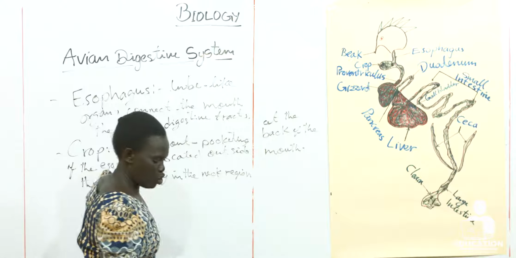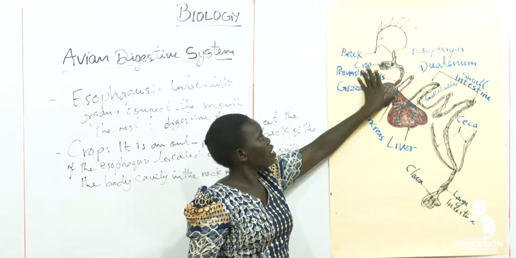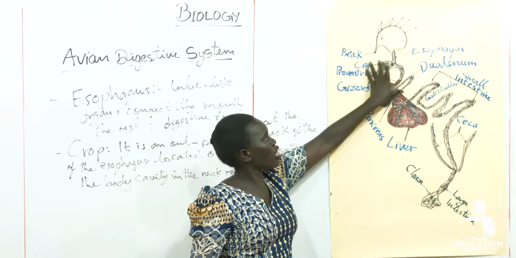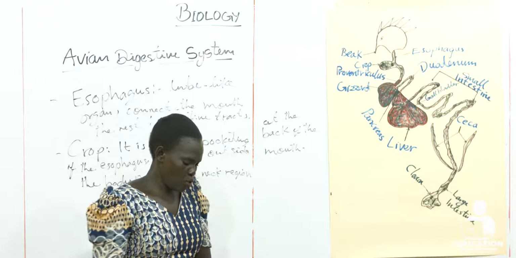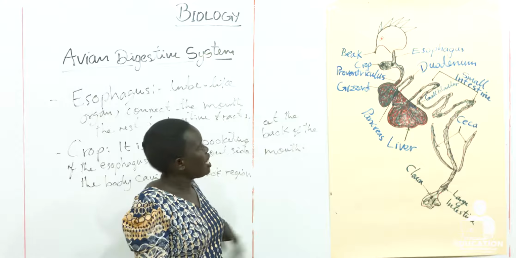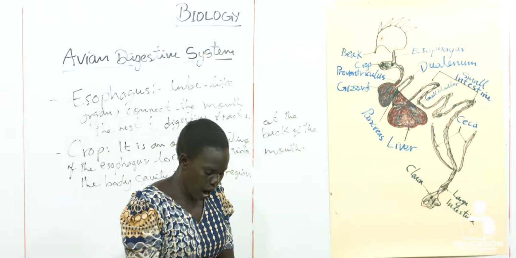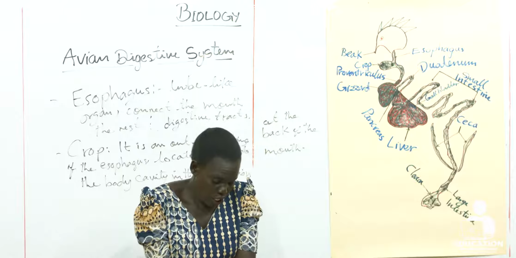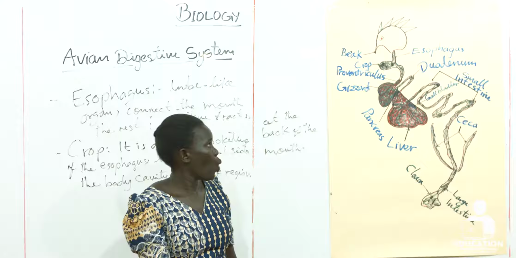So what is the function of this crop? It serves as storage for the food. It stores food and water. If it is empty or nearly empty, it sends a hunger signal to the brain so that the birds will eat more.